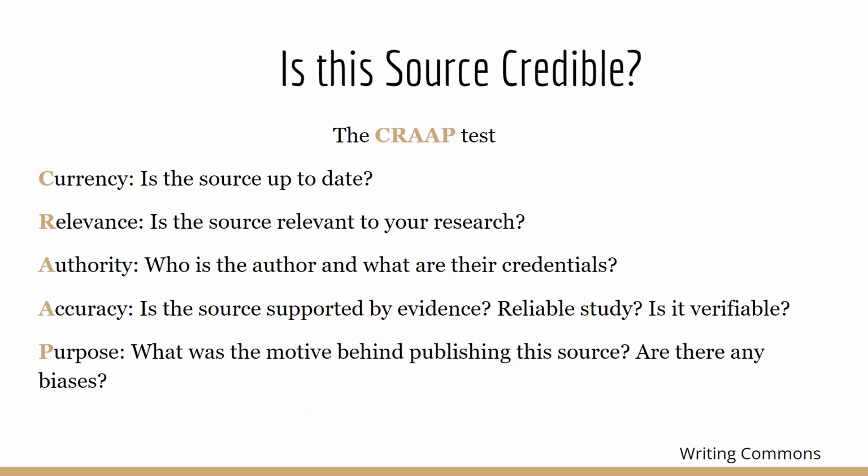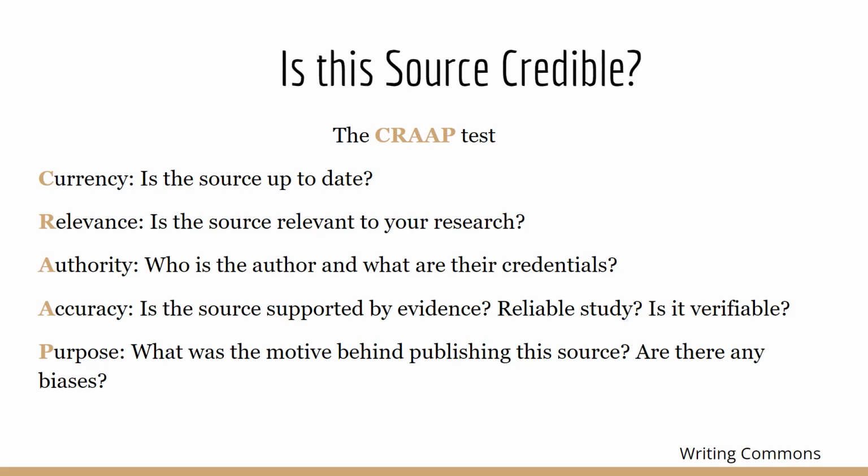When you are trying to figure out if a source is credible to use, there is a method that you can use to determine if the source is reliable. The CRAP test stands for currency, relevance, authority, accuracy, and purpose. Currency refers to the date when a source was created. Relevance is to ensure the source is relevant to your research or topic. Authority refers to who the author is and who published the source, as well as the credentials of both.